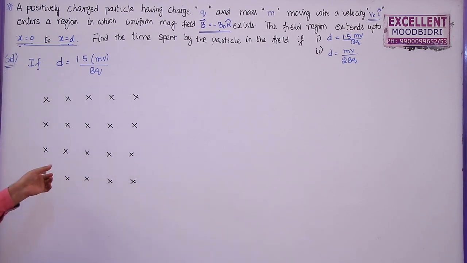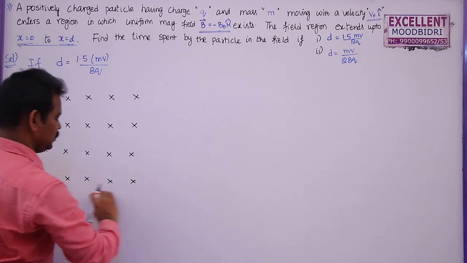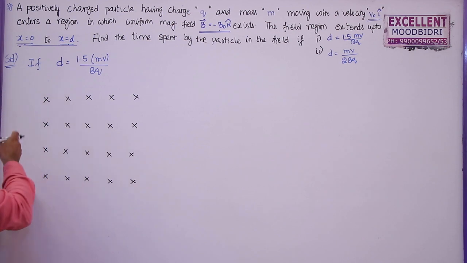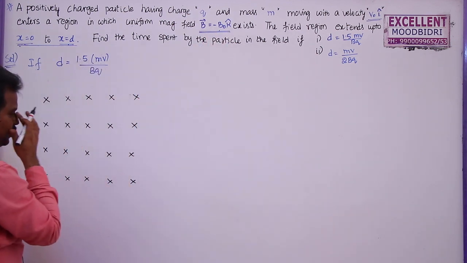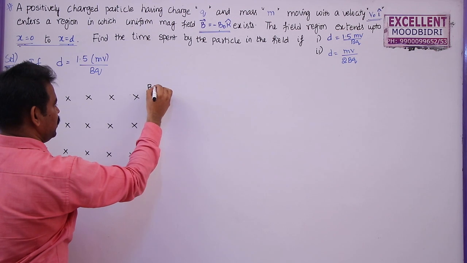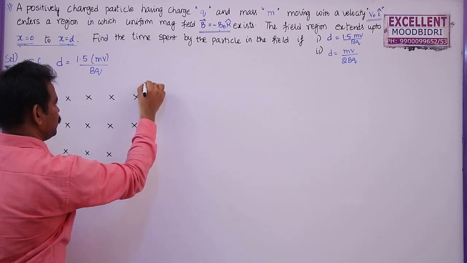As the field is acting into the board, this is the x-axis, this is the y-axis, this is the z-axis, but the field is into the negative z-axis. So here B equal to minus B naught k cap is represented like this. So this is B into the board.